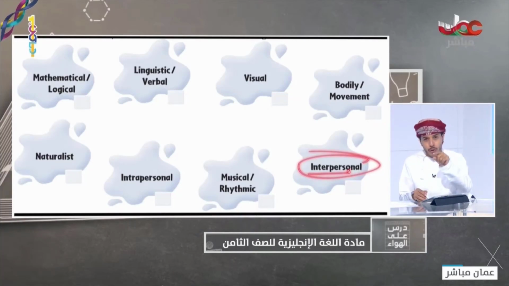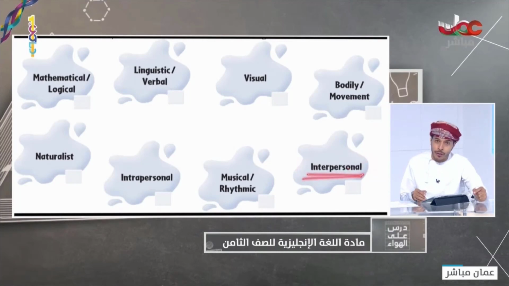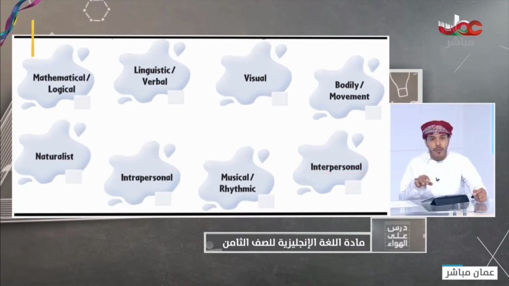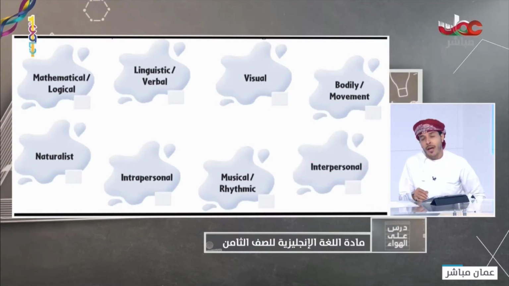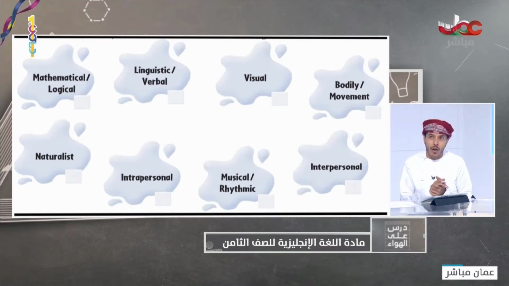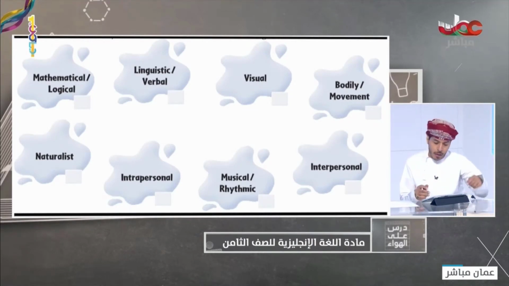For example, in your group at your school, some students like to work effectively with other peers. They have interpersonal intelligence, okay, because they love working with teams, okay, in groups or teams. So we call it الذكاء الجماعي. We can call it in this way. And you can look for them in more detail on Google.